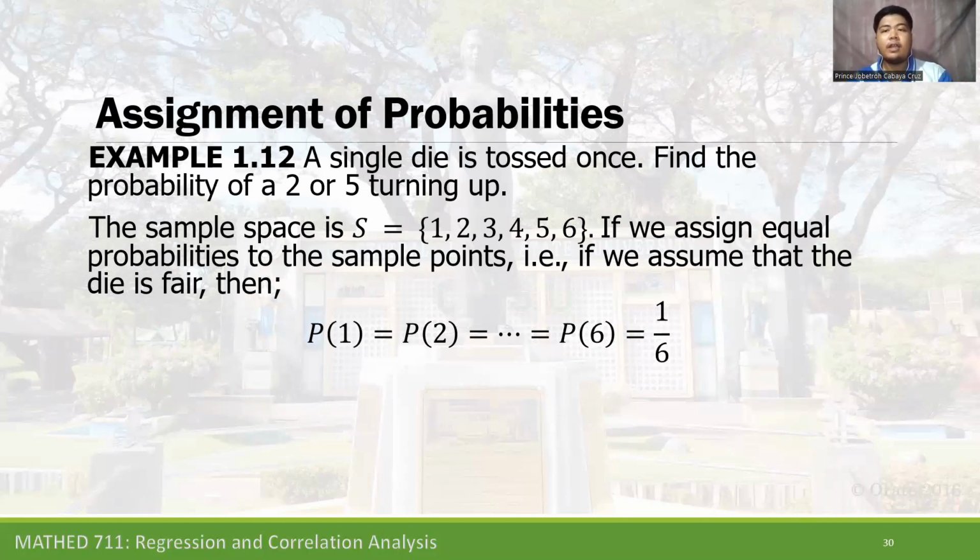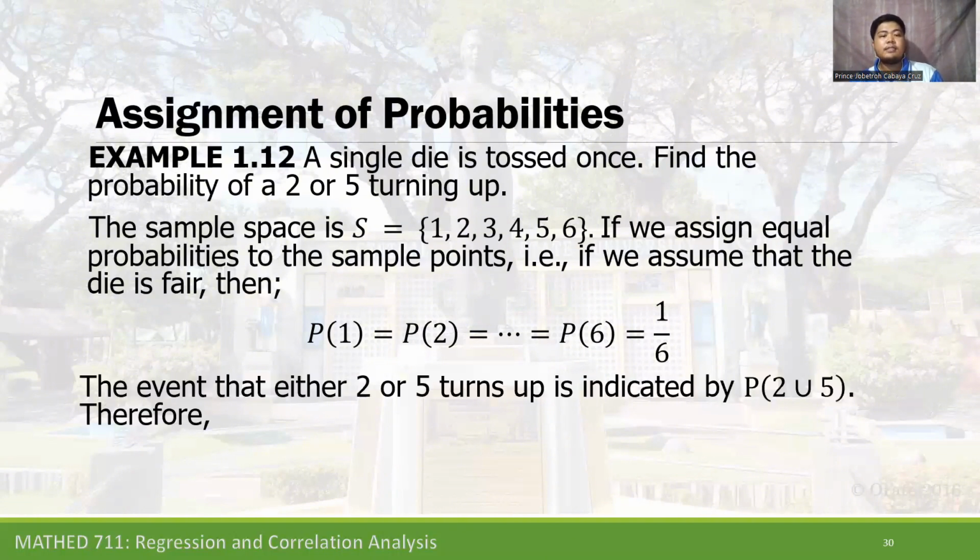If we are going to find the probability of getting 1, we have 1 over 6, or the probability of getting 2 when we toss a die, we have also 1 over 6. So it is equal.